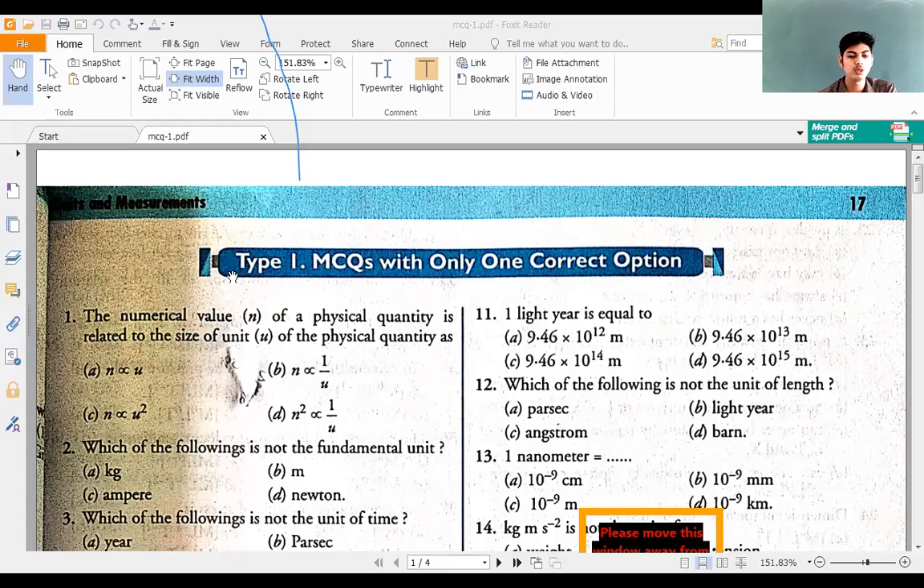So once you read the question, you must also go through the options, then you go for solving it.